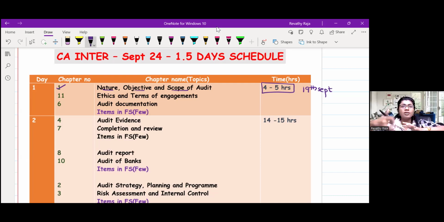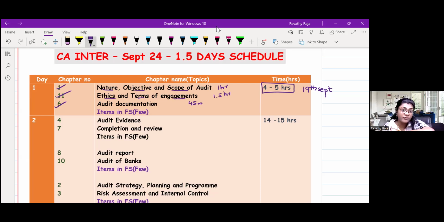See, we are revising this chapter. So approximately in 1 hour, you can finish off. Then go to chapter number 11, which is ethics and terms of engagement, which you can finish off in, again, around say 1.5 hours. Then complete with the audit documentation. It is just one essay, which is 45 minutes. We can finish off the revision.